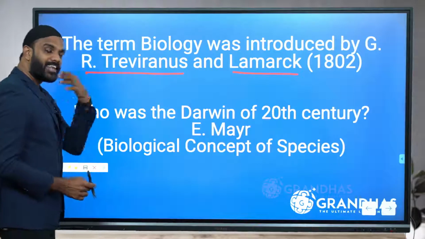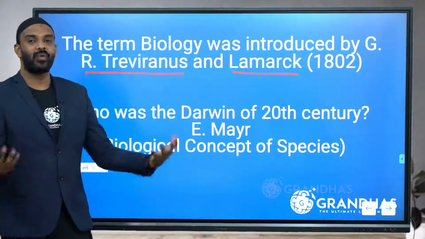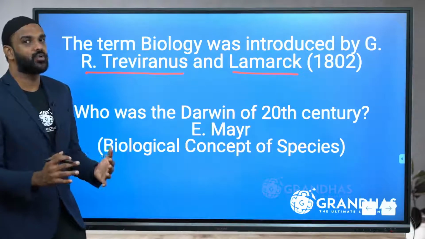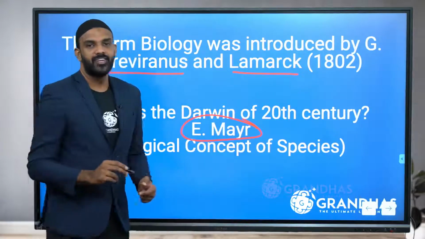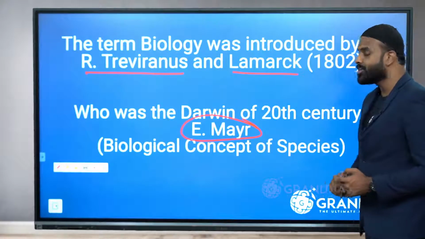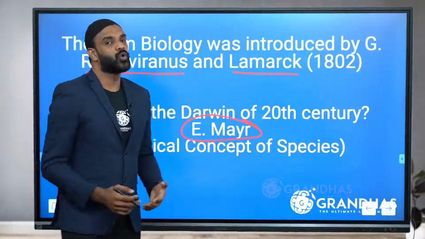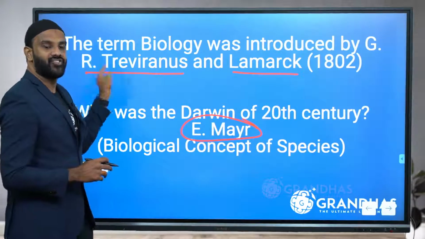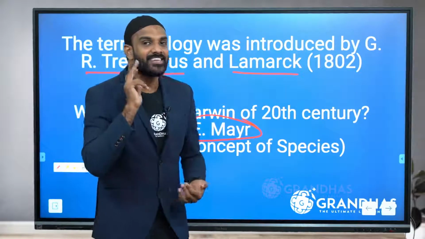Now, another NCERT question also lies there. Who was the Darwin of the 20th century? This is a very important expected NEET question. Darwin of the 20th century is Ernst Mayr. So Mayr is considered as the Darwin of the 20th century, the man who brought about the biological concept of species. So who introduced the term biology? The term biology was introduced by Treviranus and Lamarck. Meanwhile, the Darwin of the 20th century is whom? Mayr.